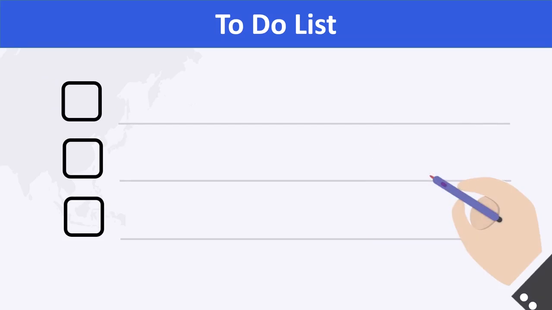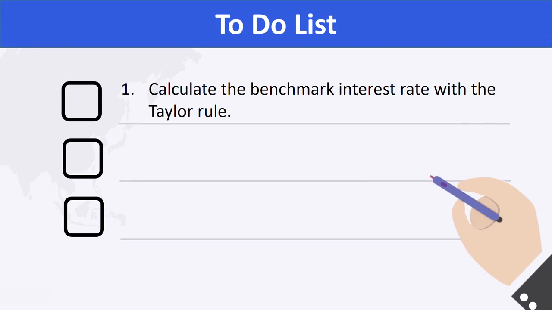After viewing this segment, you should be able to: 1. Calculate the benchmark interest rate with the Taylor rule. 2. Identify unconventional policies.